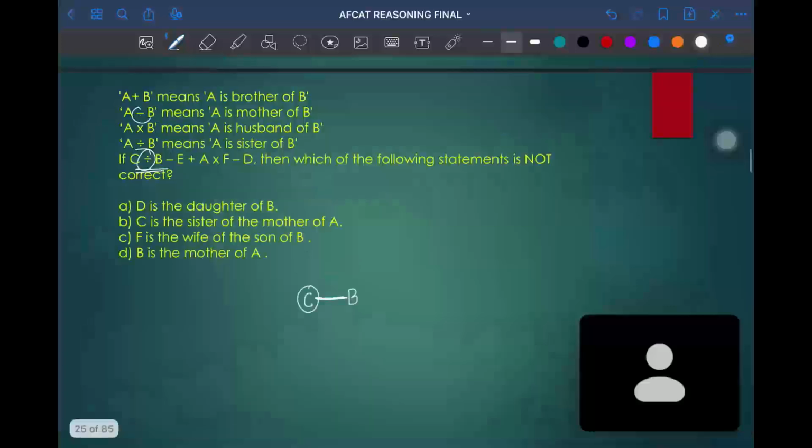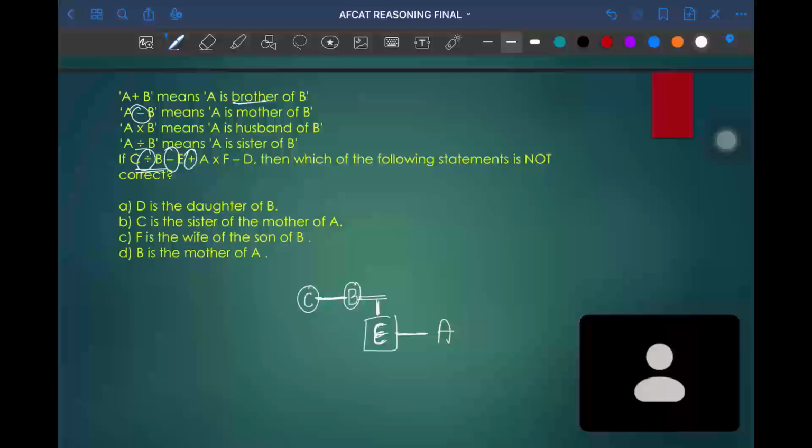B minus represents mother. B minus, in the sense B is mother of E. By this line we can build a relation that B is mother of E. Next, E plus A means E is brother of A. Plus indicates brother. Next, the multiplication sign indicates husband.